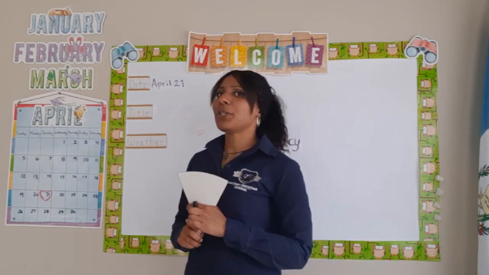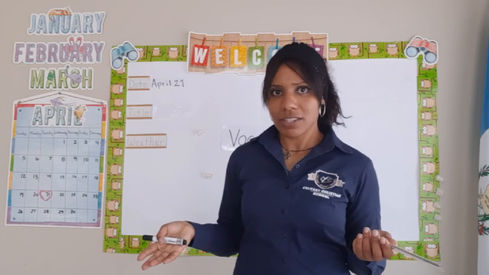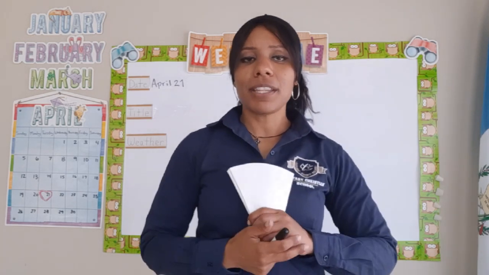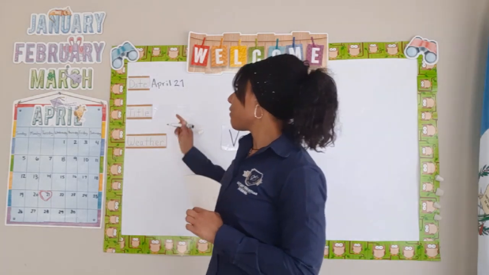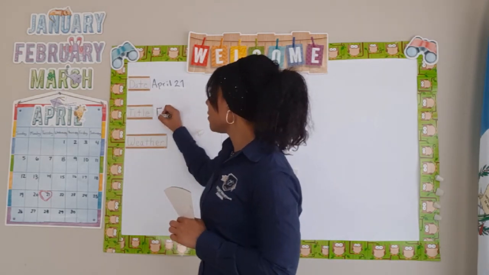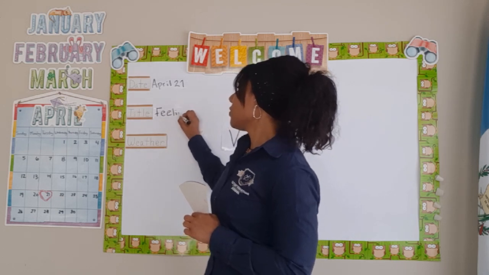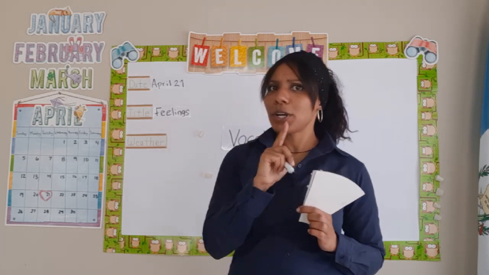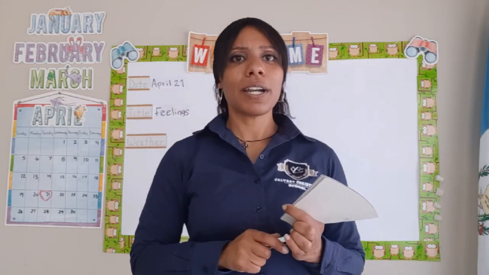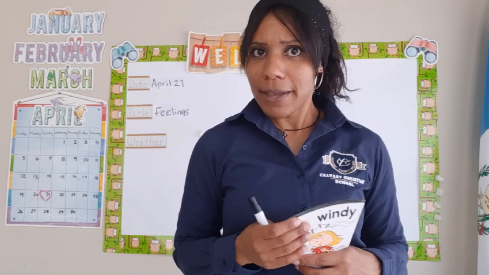Now, remember I told you that after the date, we're going to see what's the title of our class, okay? So today we're going to be talking about different feelings, okay? So here I'm going to write feelings for our title, and we're going to see different vocabulary words to describe our feelings, okay? But there's one more thing that I promised you guys, and we're going to also look at the weather. But I need you guys to look outside and see what is the weather today, okay?